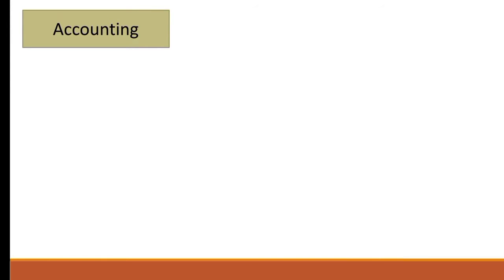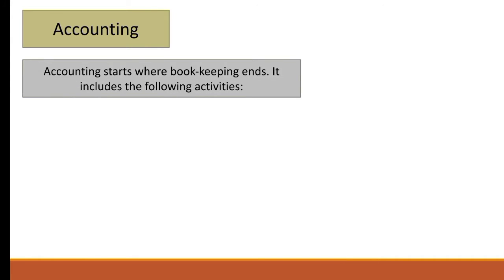Now what does accounting mean? Accounting basically starts where bookkeeping ends. After the processes included in bookkeeping, the last process is classifying the transaction in the ledger. After classifying the transaction, we summarize the transaction, communicate the transaction and interpret the transaction to the interested party. So after the classification process, the remaining process is considered as accounting.